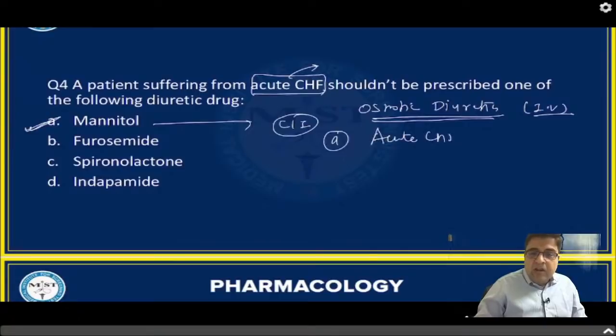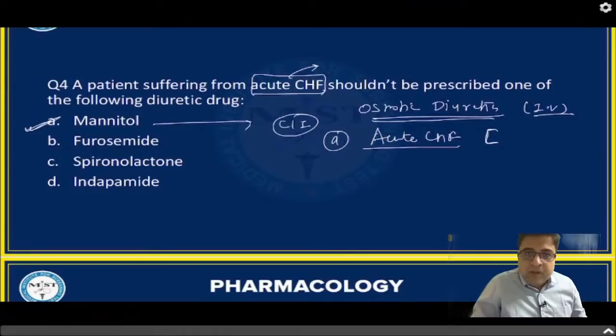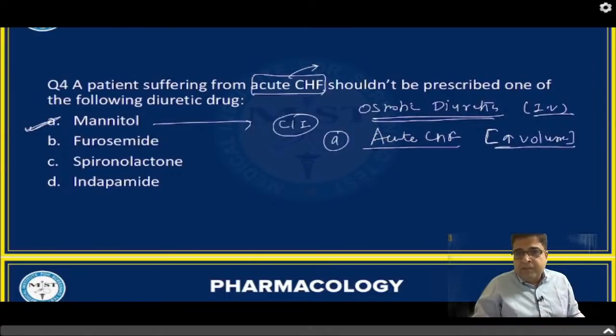So in patients of acute CHF, we should not give mannitol, because it will remain in the circulation. It cannot reach the kidney because the heart is unable to pump sufficiently. It will increase the plasma volume and increase the load on the heart. The heart is already compromised, so this will precipitate the symptoms of acute CHF.